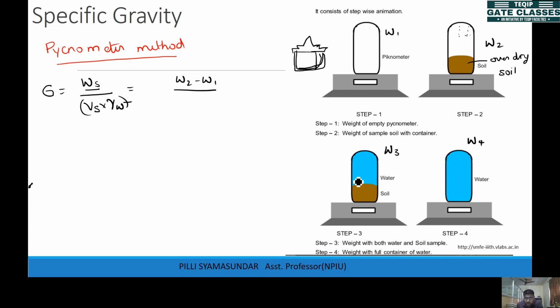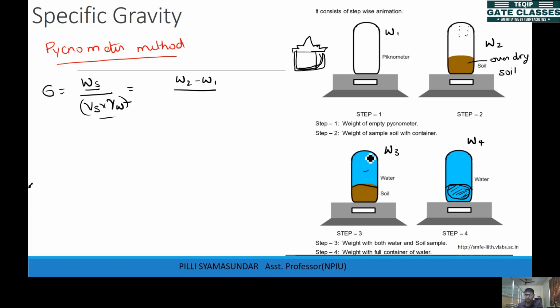See, if you remove this part from this, this is the volume of water. Now if I remove that water volume here, I am left with only this part. So this water weight is what is in your denominator. How can we find out this weight? One way is to subtract W2 from W3.